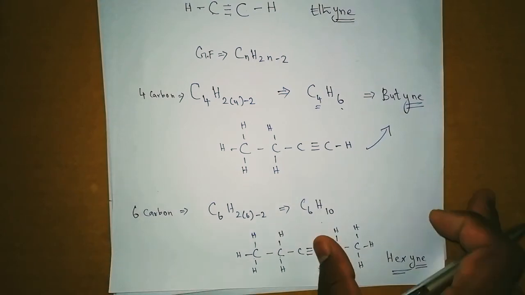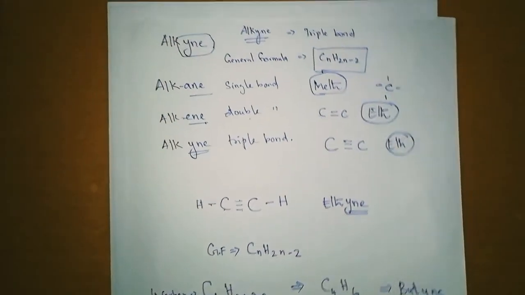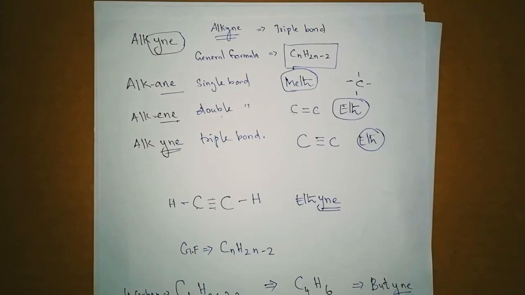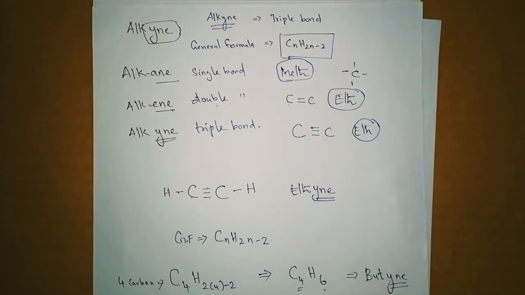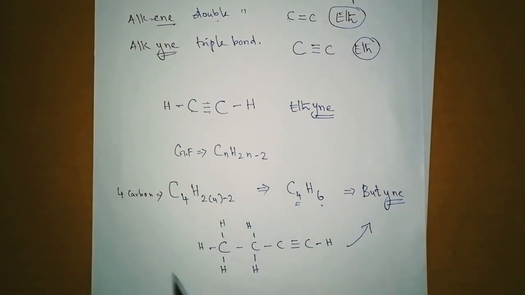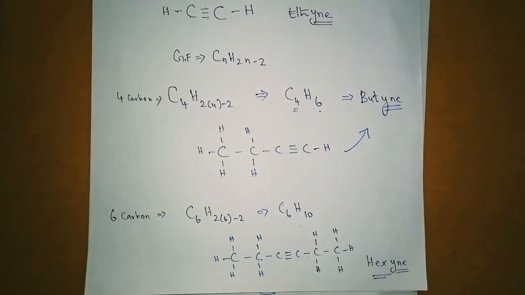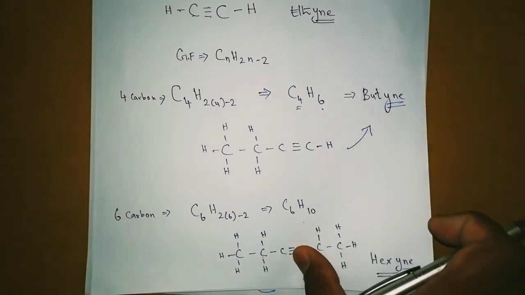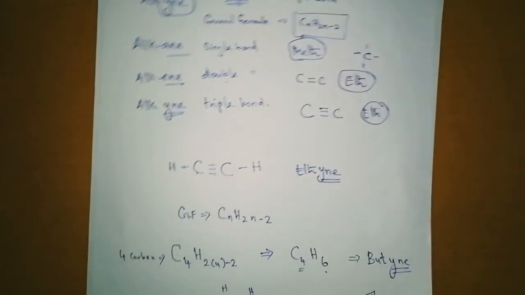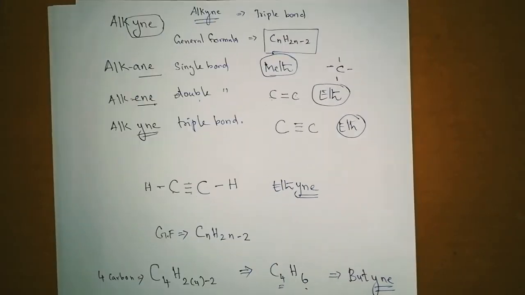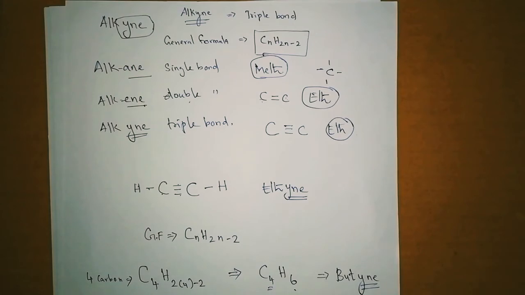Okay, this is about saturated and unsaturated compounds, and this is the same way you need to use the general formula, and you can create structures. And this is the structure of butane, and this is the structure of hexane. So this is how you can make them. But how can we give a name for that? So in the next topic, we are going to see how we can give a name for alkanes, how we can give a name for alkenes, and for alkynes. Okay, that we are going to see now.